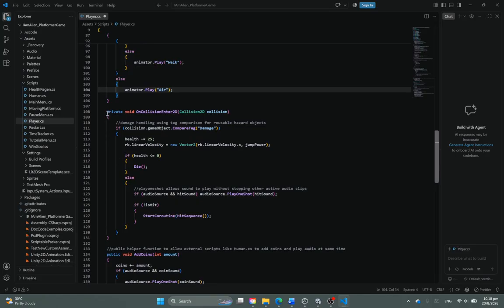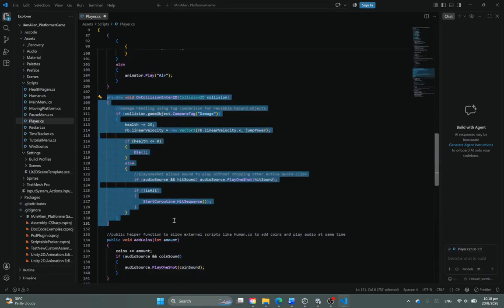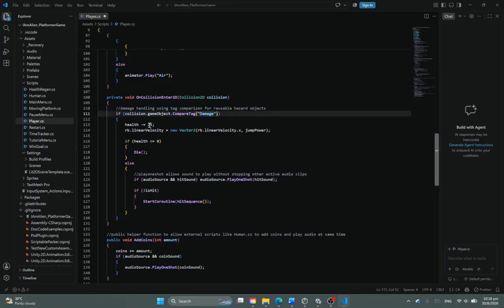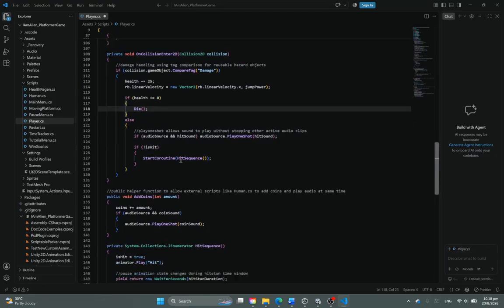The next part is the damage part of the script. Whenever the player collides with a game object that has a damage tag, they lose a certain amount of health, which can be changed, I think.